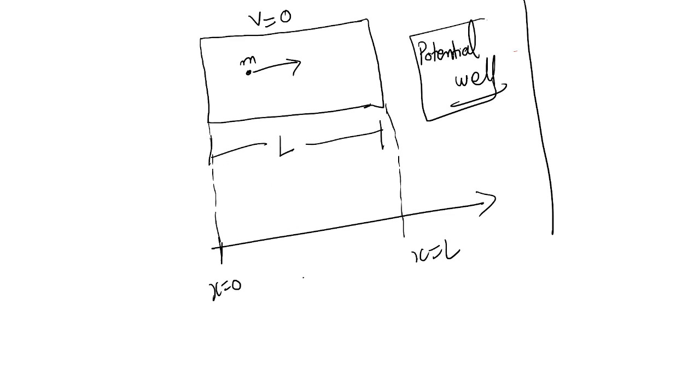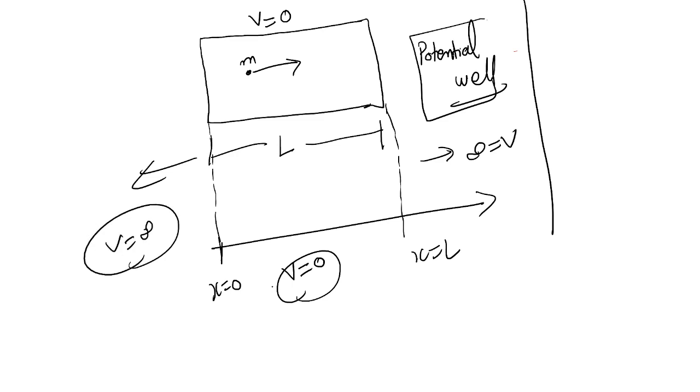In between these two points, what is the value of potential? That is 0. And outside these points, what is the value of potential? That is infinite. That's why this kind of structure, the box with infinite potential outside, is called a potential well, and we are talking about an infinite potential well. The region between the points x equal to 0 and x equal to l is the region of length l.